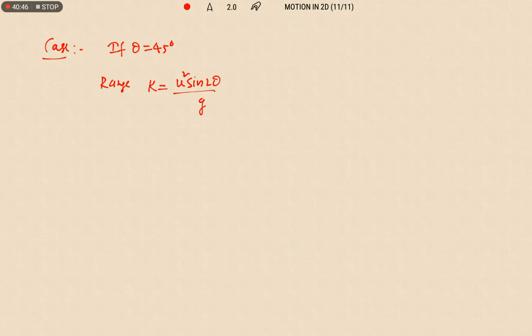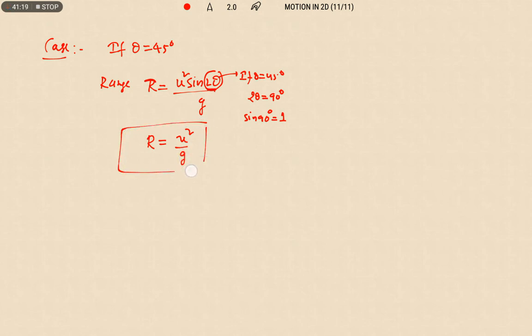See here, for the range to become maximum, the 2 theta term should be 90 degrees. If theta is equal to 45, then 2 theta is equal to 90 degrees. Sin 90 is equal to 1, therefore the range will be maximum. Therefore R equals u square by g is the maximum range.